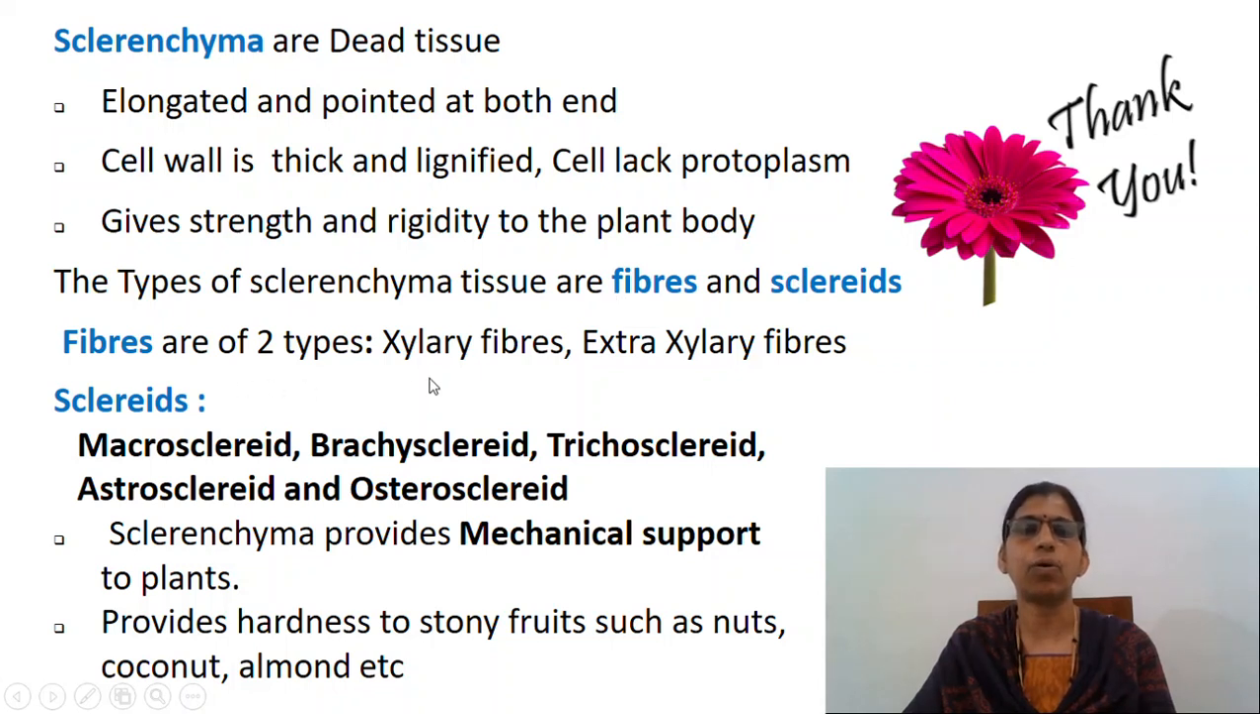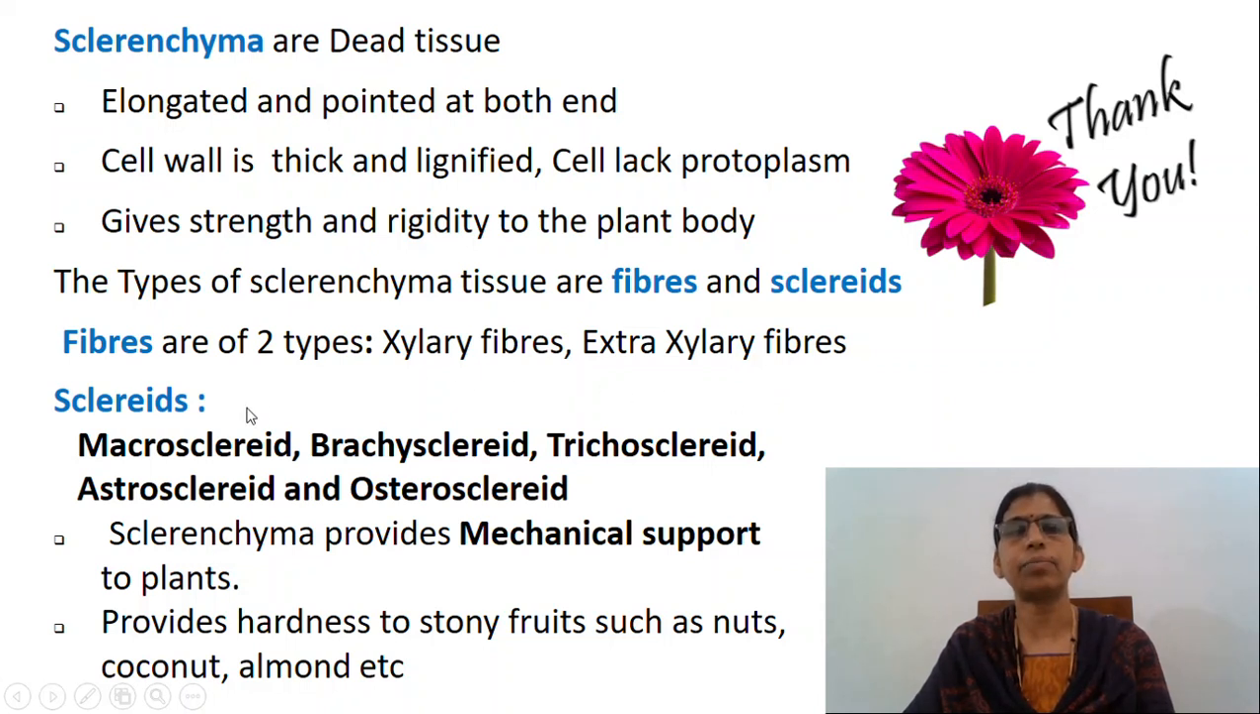Fibers are thick-walled, long and pointed dead cells. Cell wall contains simple oblique or bordered pits. They are present in xylem and covering of the fruits, gives mechanical support. Fibers are of two types: xylary fibers, that is the fibers associated with xylem; extraxylary fibers, fibers present in any other part of the plant except xylem.